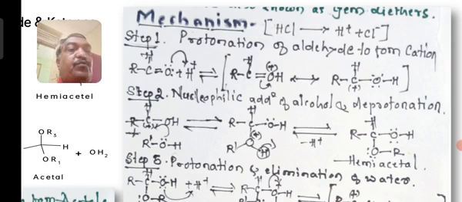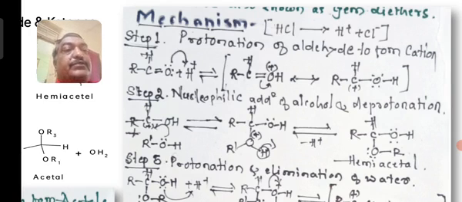That is, hemiacetal is formed. The first molecule of alcohol reacts with the carbonyl compound to form hemiacetal by this sequence. In the first step, protonation gives a cation. In the second step, addition of alcohol forms an intermediate cation, which again loses a proton to form hemiacetal.